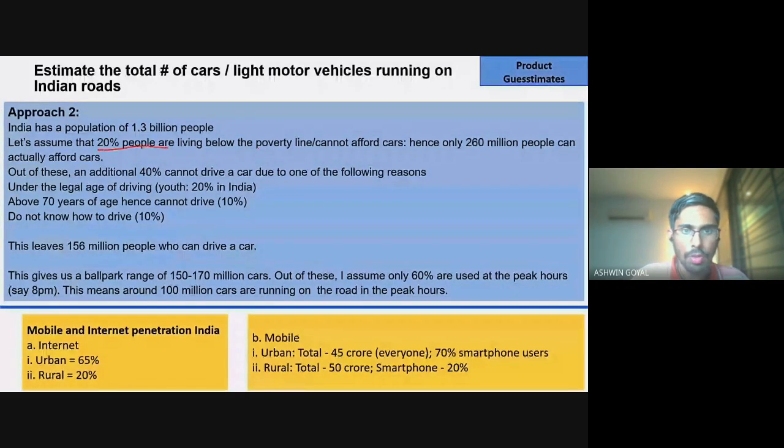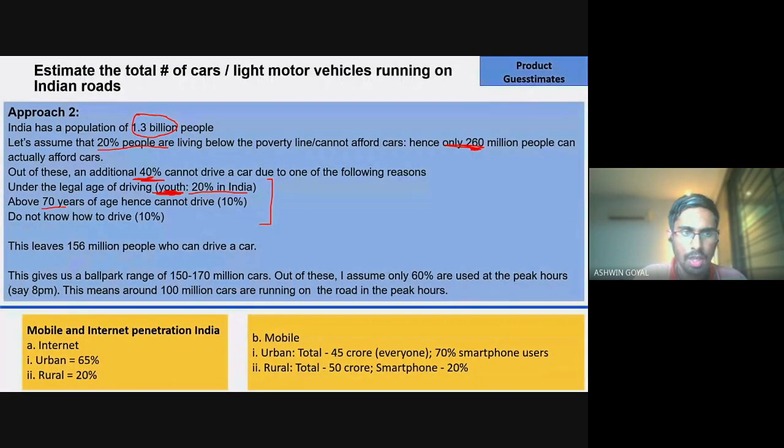Again, 20% people living below poverty line cannot afford cars, which means only the rest of the 80%, you'll have to check this number, I'm not sure if it is correct, but only 80% of the 1.3 billion people that live in India, they can afford cars. I'm not saying they can buy cars, but they can afford, right? And then out of these, 40% cannot drive because of three reasons. First one, of course, the less than 18 years age barrier, right? Only 20% in India cannot drive a car because they're less than 18 years of age.